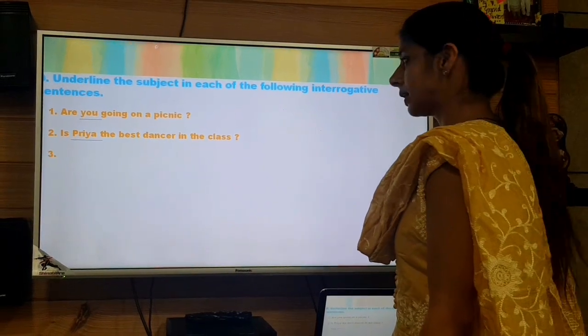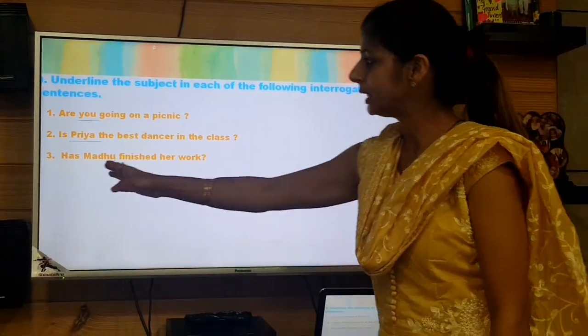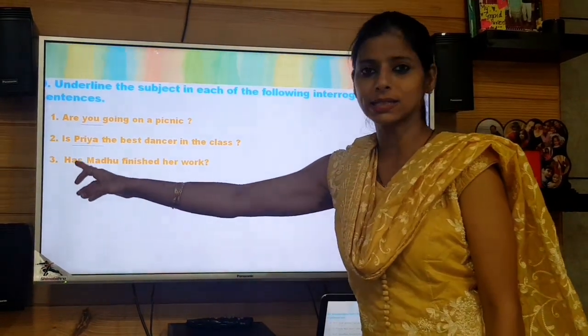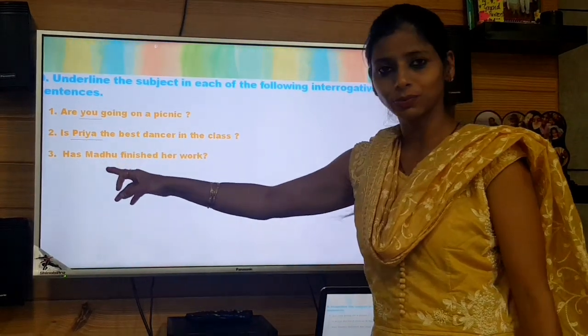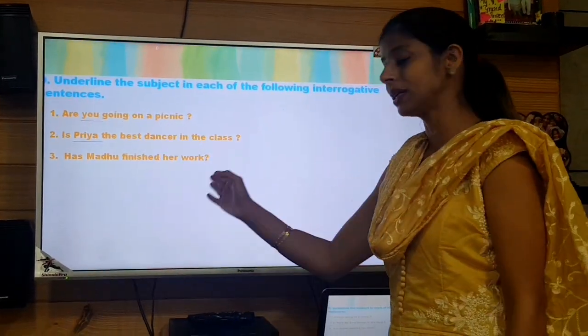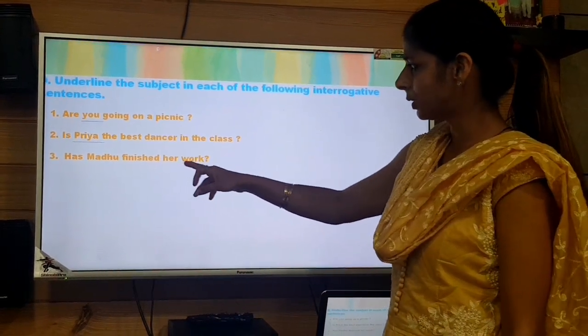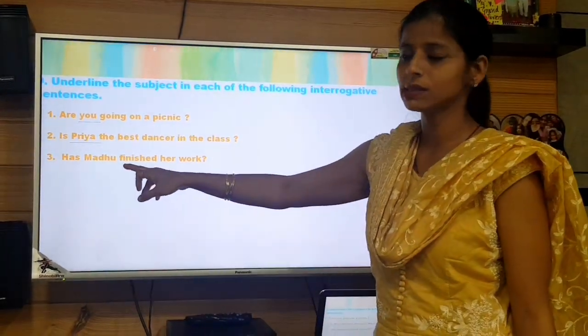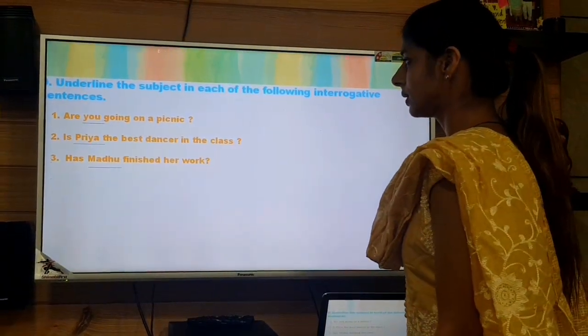So then the third sentence is, has Madhu finished her work? Leave this helping verb, has, right? Then try to find out a noun or a pronoun. We have got it, Madhu. So now recheck it with a question. Does finished her work relate to Madhu? Yes, it relates to Madhu. Then Madhu is the subject here in the sentence.